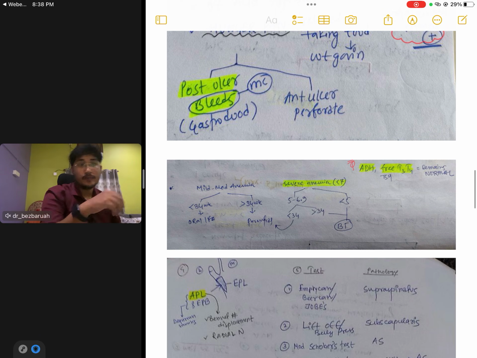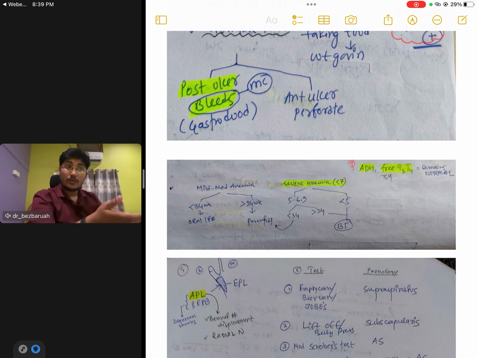Again, for obs and gynae, the treatment of anemia, the clinical question comes from here. It is very important based on gestational age. Again, ADH, free T3 and T4 hormones remain normal during pregnancy.